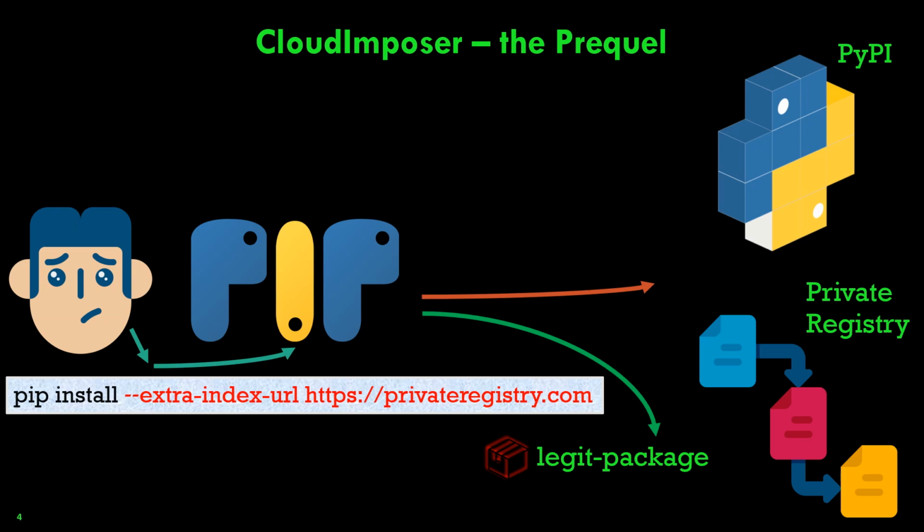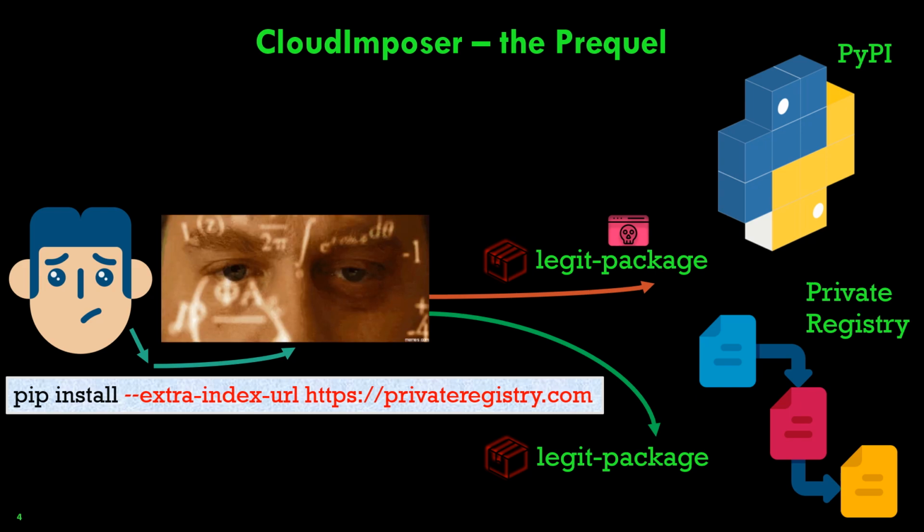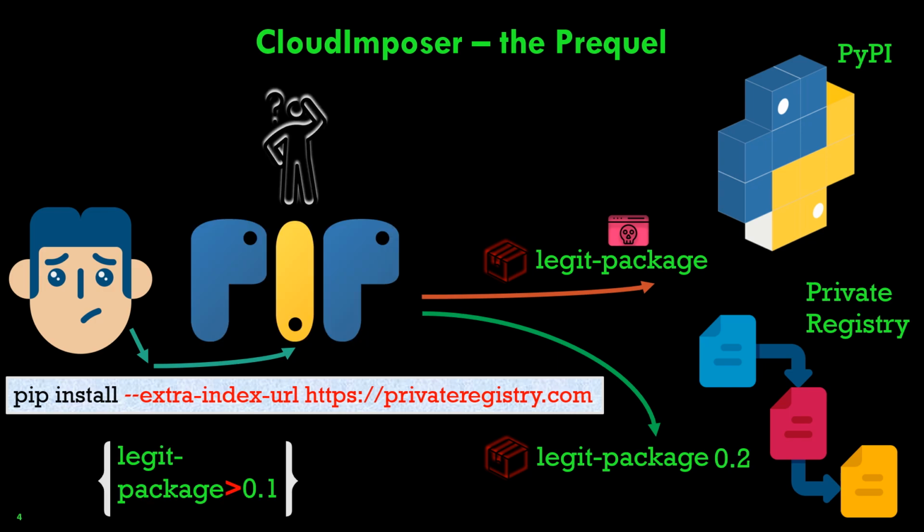So in that case, an attacker can seize the opportunity to upload a package with malicious code inside, but with the same name to PyPI. And now pip is very, very confused, because it sees two repositories with two packages, one malicious and the other one isn't. But it can't differentiate, right? In that case, the assumption was that it is all based on versioning.